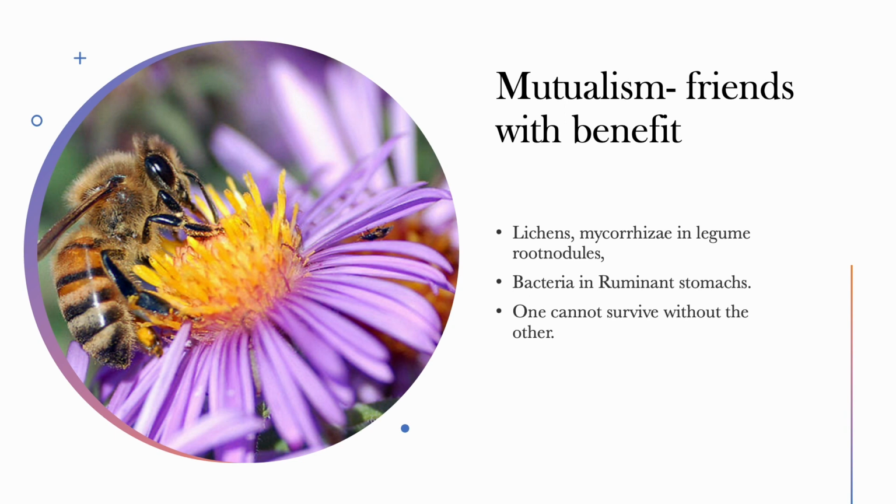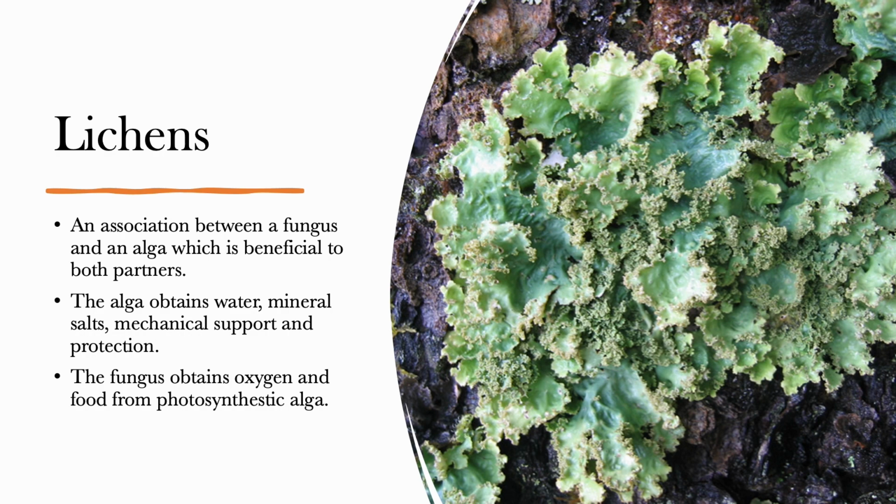So we are going to be talking about examples of these. Let's talk about the lichens. A lichen is a mutualistic association between a fungus and an alga, which is beneficial to both partners, whereby an alga obtains water and mineral salts. It obtains mechanical support and protection from high light intensity from the fungus, and the fungus in turn benefits by obtaining oxygen and food from the alga. So the relationship between the organisms in the lichen, we both benefit from it.